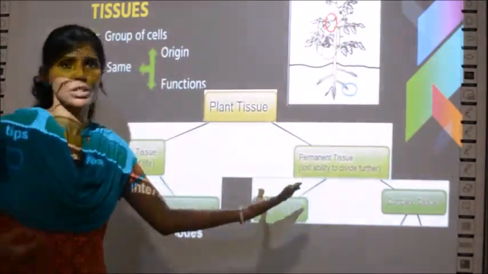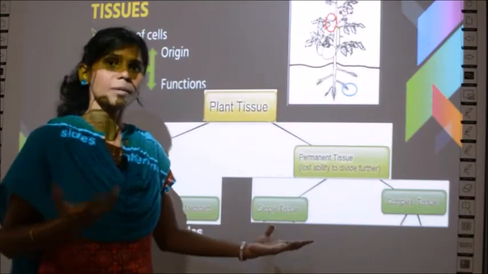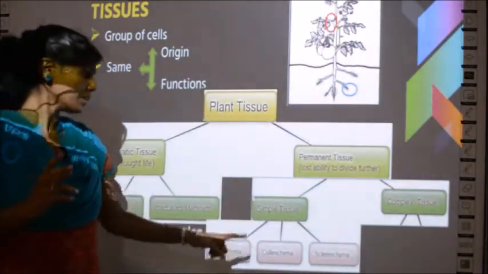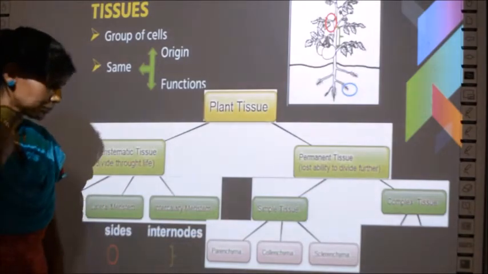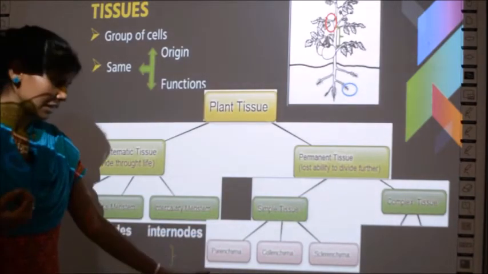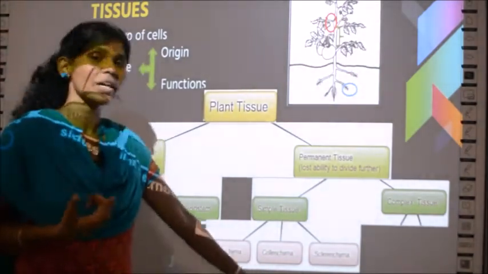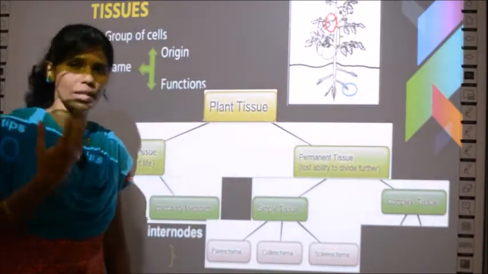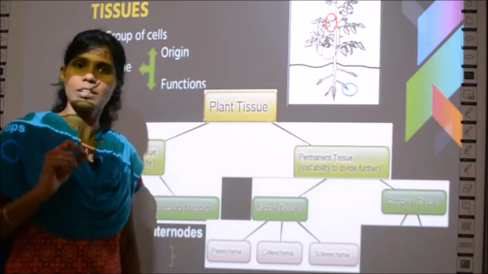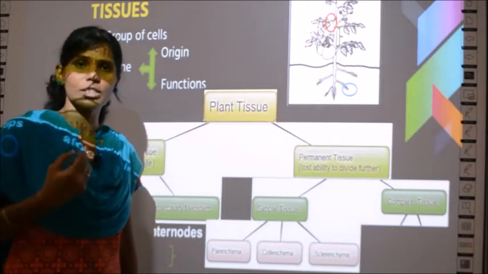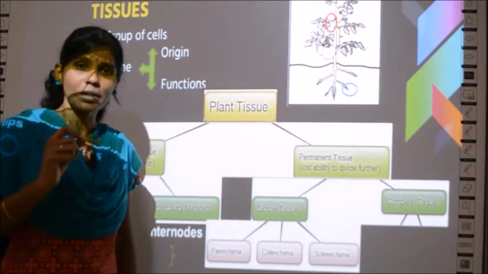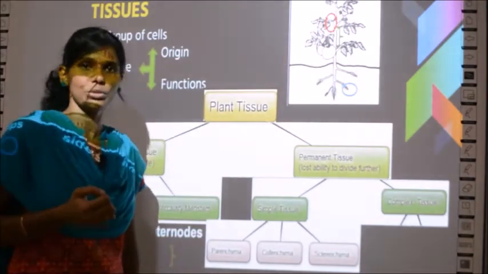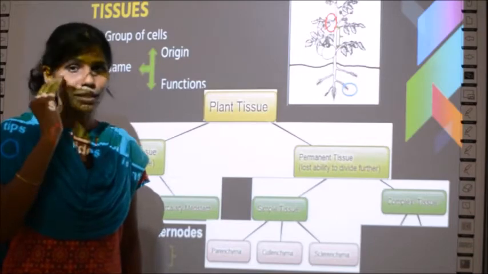About these permanent tissues we will be learning in detail in the next class. However, just know the types alone. There are three types of simple tissues called parenchyma, collenchyma and sclerenchyma. So repeat these words twice or thrice, or you can write them in your notebook, and for learning the spellings, write again and again until these terms are familiar to you and registered in your mind.